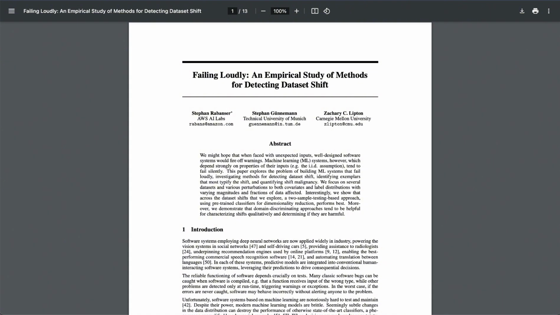Okay, so think about our self-driving car example, right? If it was mostly trained on sunny California roads, but now it's navigating snowy Canada, that's a covariate shift. The input features, what the car sees, have changed. Okay, yeah. Sunshine versus snow. I get it. But we're assuming the fundamental concept of a pedestrian remains the same, whether they're strolling in the sunshine or bundled up in the snow. Right. A pedestrian is a pedestrian.